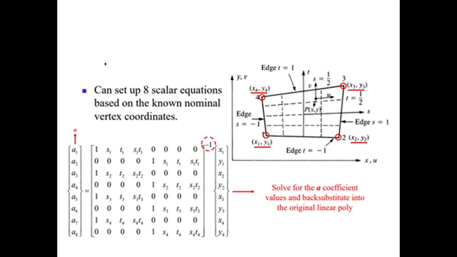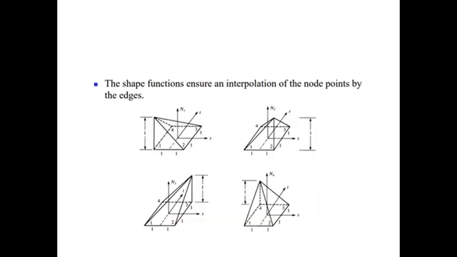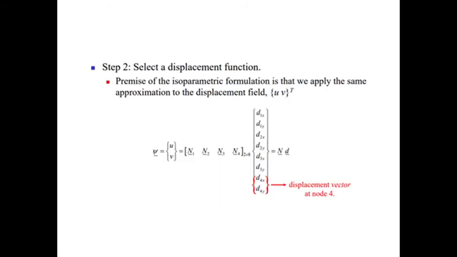After that we go for the shape function. Already I told you about shape functions. If there is velocity or heat, we go for shape functions. The shape function can be defined with different elements. After that, select the displacement function. We multiply the nodal function into the displacement. Here u and v are also known as the displacement function, which is multiplied with the nodes N1, N2, N3, that is N d. d1, d2, d3 are known as the displacement vector, which are multiplied with the nodes, which is the displacement function for finite element analysis.